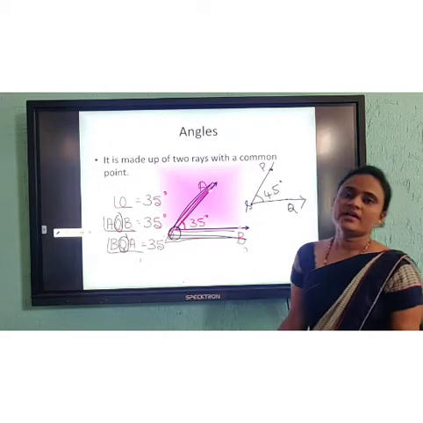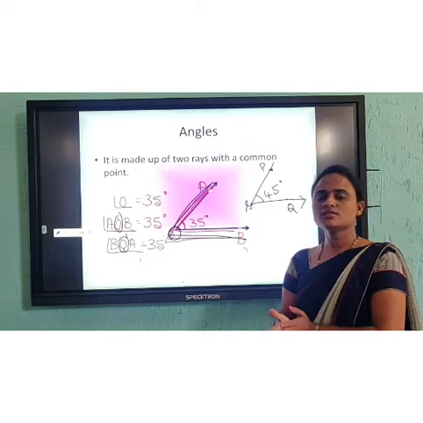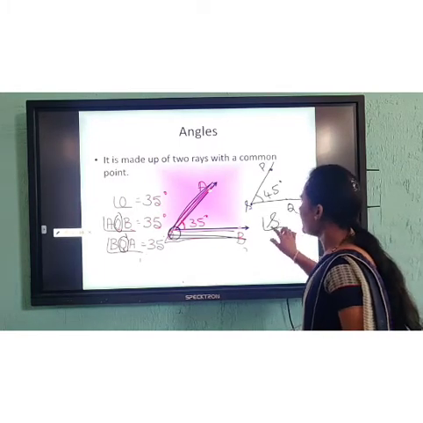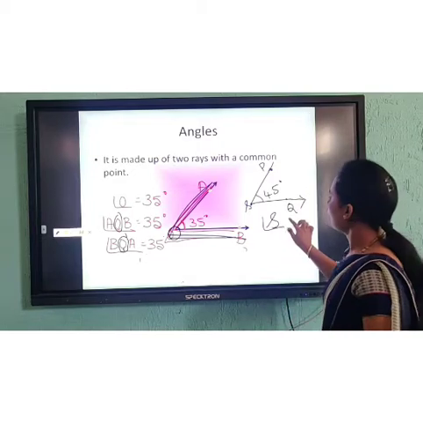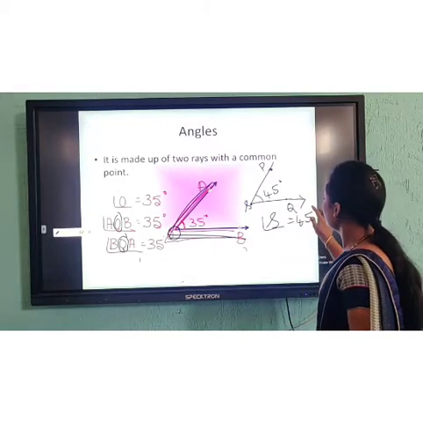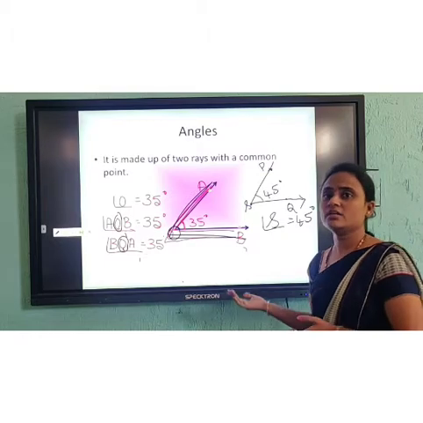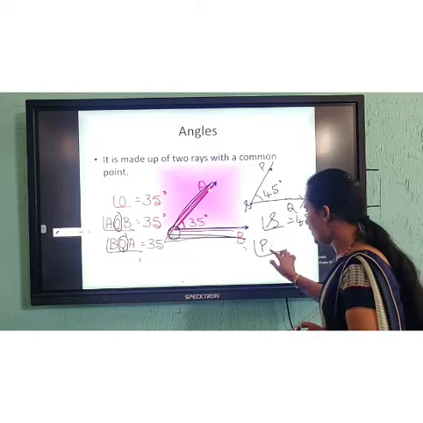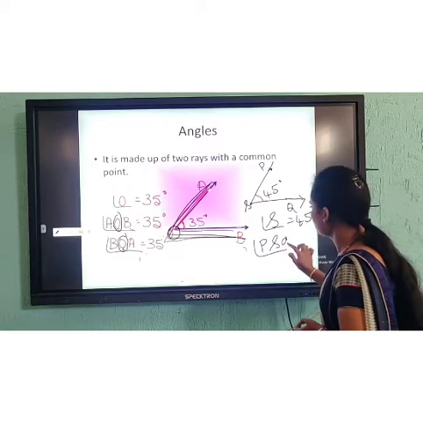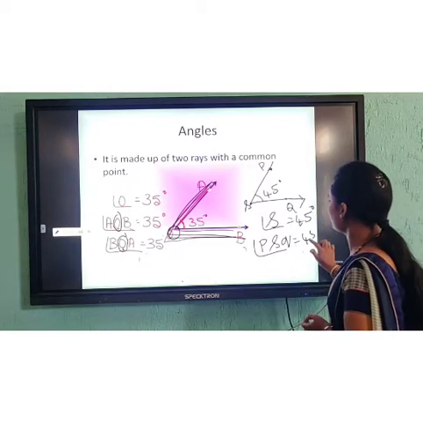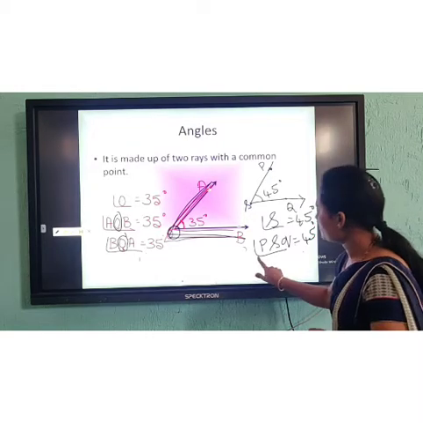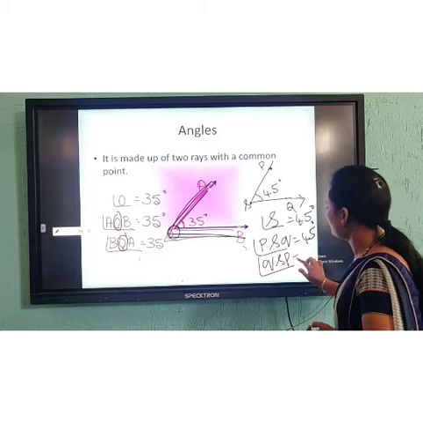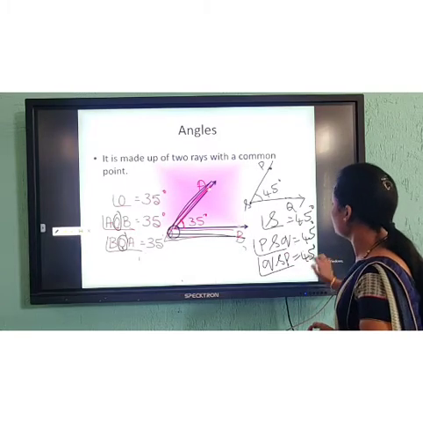Now, can you name the angle? Just think. The angle can be formed at where? Angle S. Angle S equals 45 degrees. The other way to represent it is angle PSQ equals 45 degrees, or it can also be represented as angle QSP equals 45 degrees.